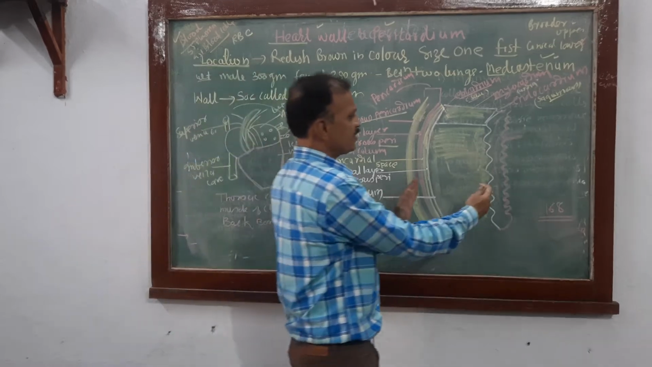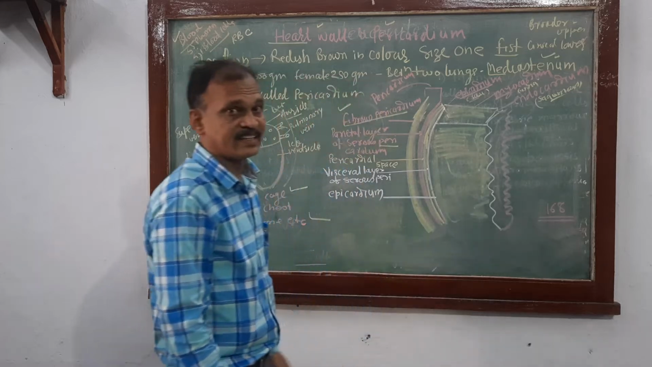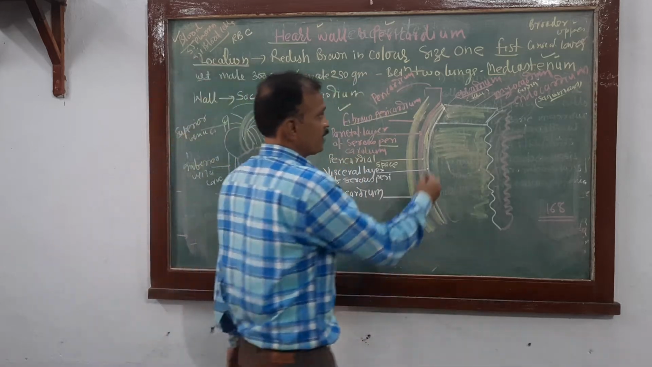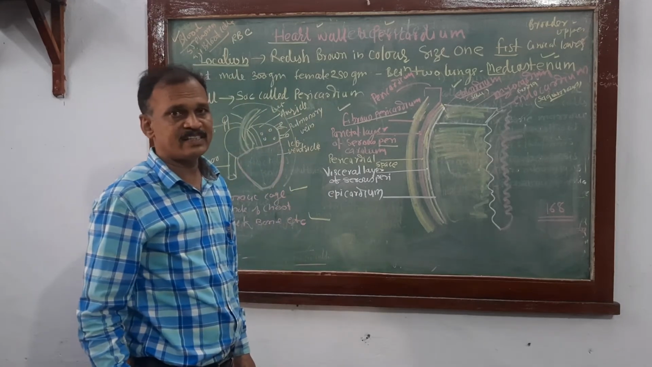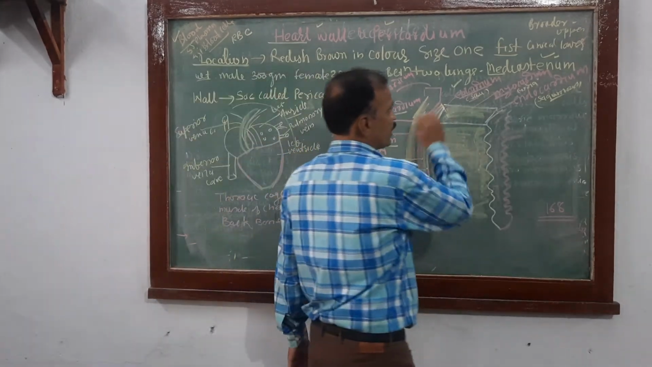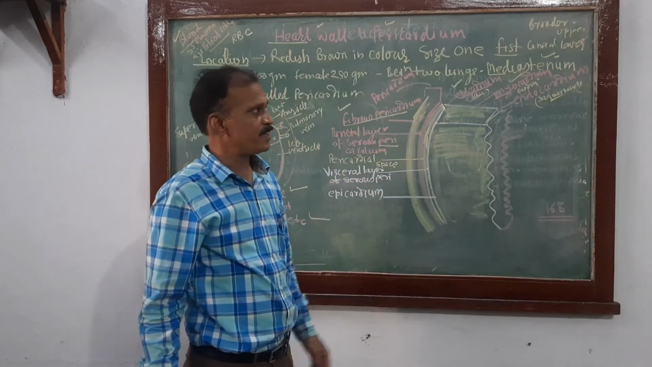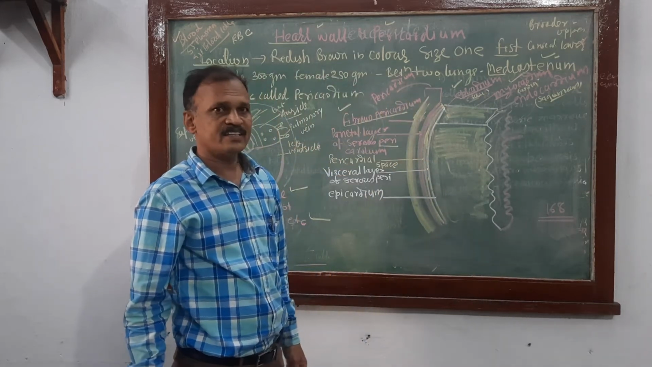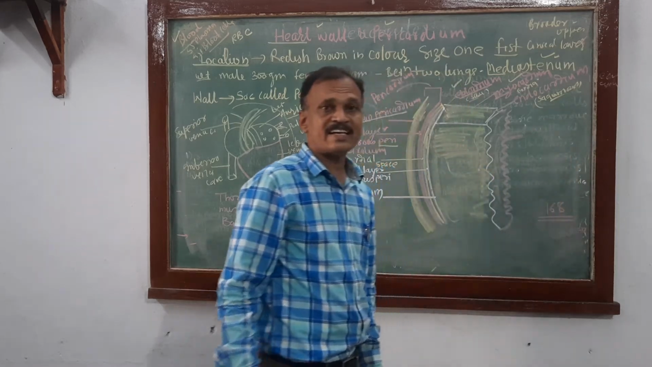Now the wall of the heart is also very important. The wall of the heart is made up of three layers. The outer epicardium is made up of squamous epithelial cells. The middle layer is the myocardium, made up of cardiac muscle. This cardiac muscle is capable of contraction and relaxation.